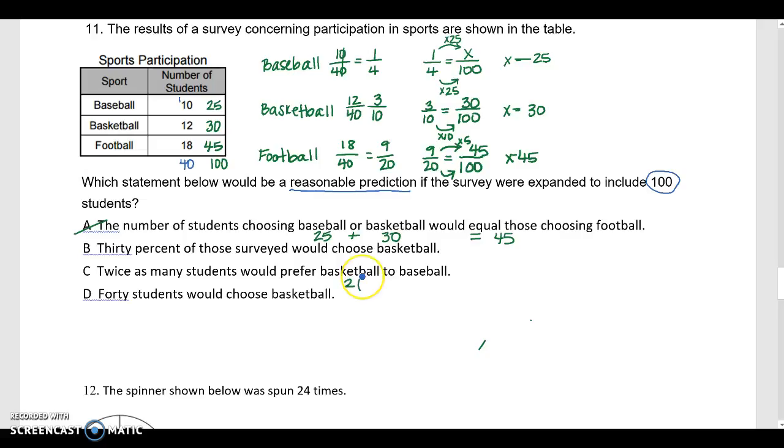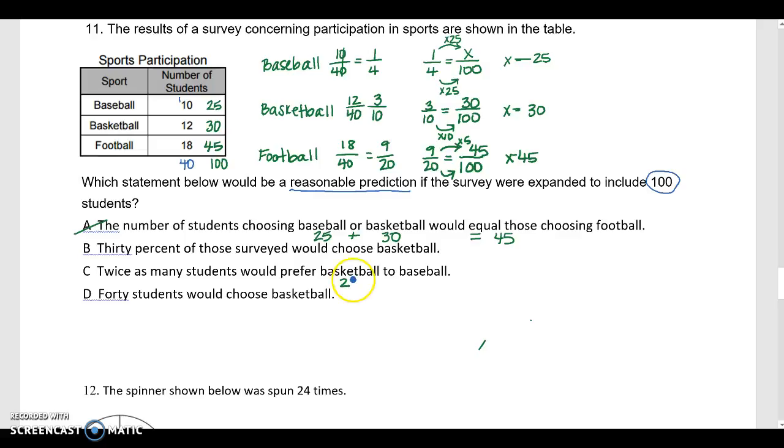So twice as many basketball to baseball. So twice as many would prefer basketball to baseball. So that's saying, it's a little tricky, right? So twice as many prefer basketball.